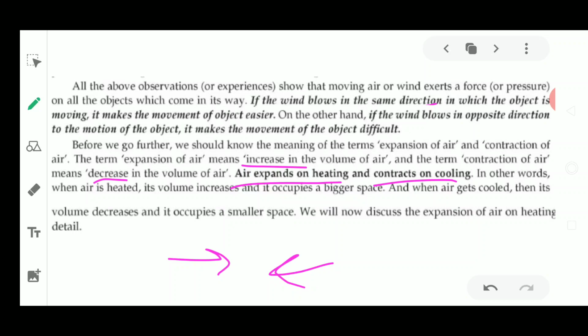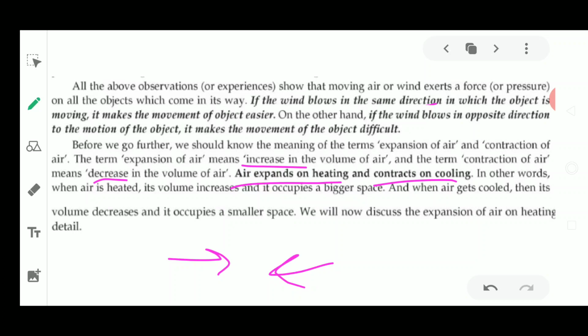Please understand these words: air is going to increase in its volume when it is heated, and it is going to contract when it is cooled.